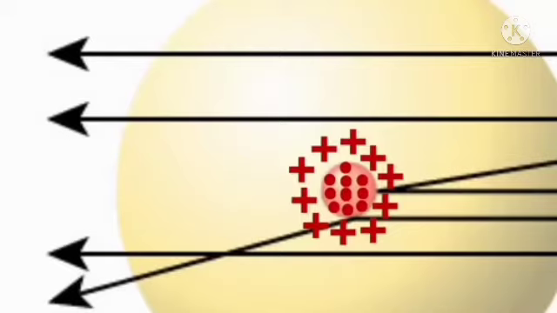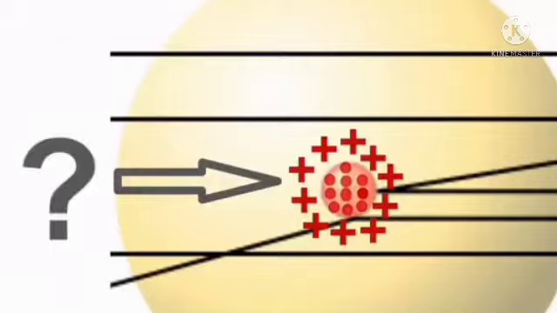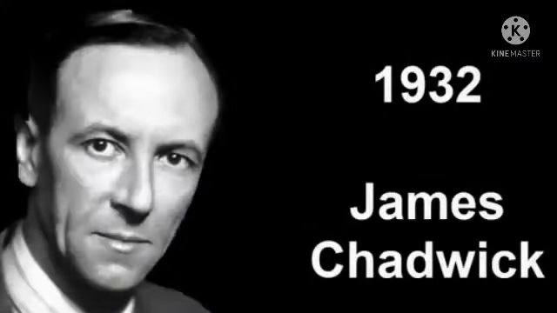So all the positive charge must be concentrated in a very small space within the atom. All the positively charged particles in an atom form a small dense center called the nucleus of the atom. The electrons were not a part of the nucleus.